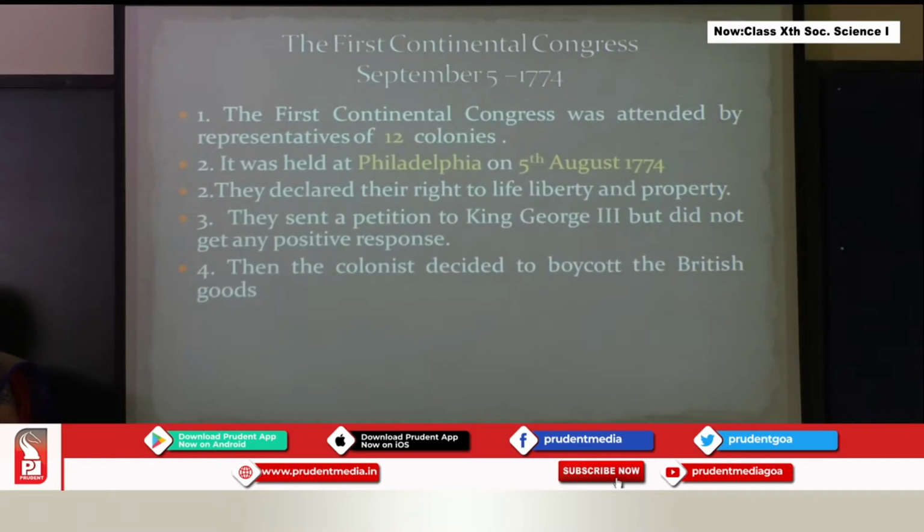So how many representatives attended it? It was attended by the representatives of 12 colonies. As I told you all, it was held in Philadelphia when? On 5th September 1774.